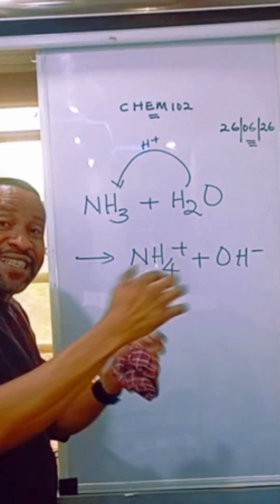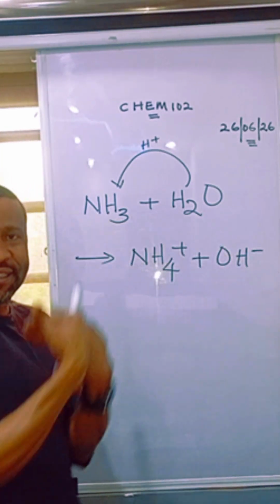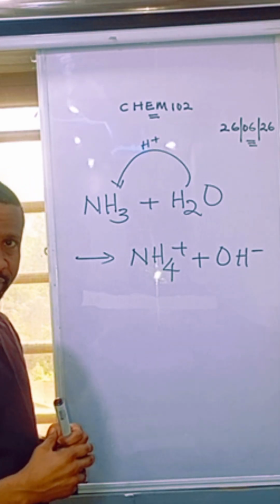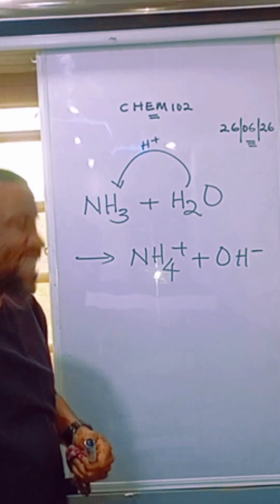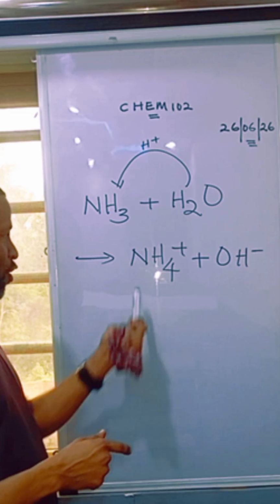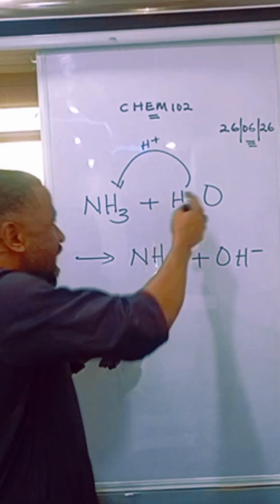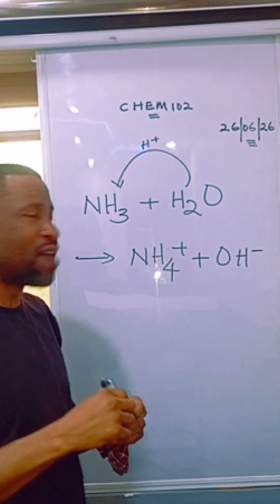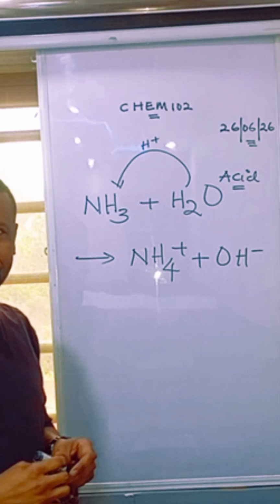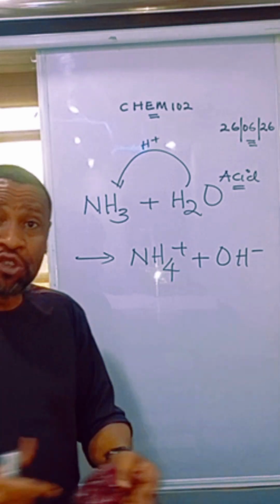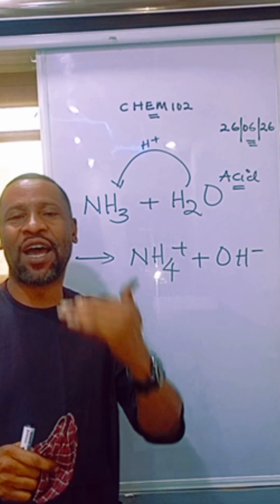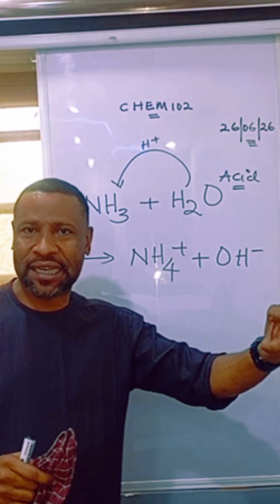When it reacted with HCl, hydrochloric acid, it accepted hydrogen from HCl to become hydronium ion. So it's a proton recipient in that case. But here, the same water is now donating proton to ammonia to form ammonium ion. So any proton donor, according to Bronsted-Lowry, is an acid. So water here is behaving as an acid. So you see that water has the ability to donate proton. It also has the ability to accept a proton. That's why we say that water is amphiprotic.